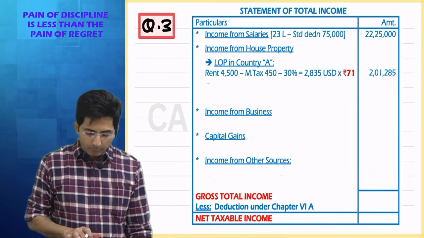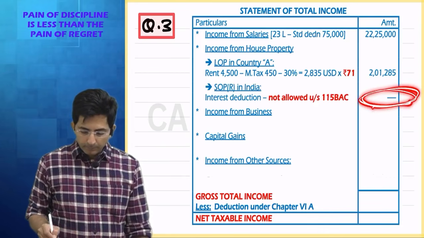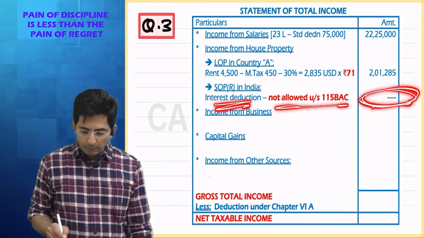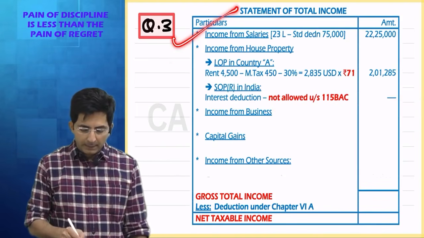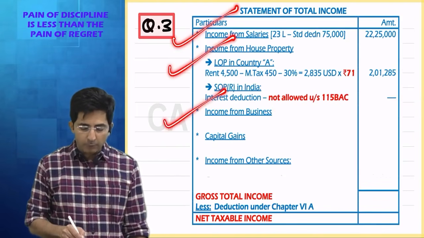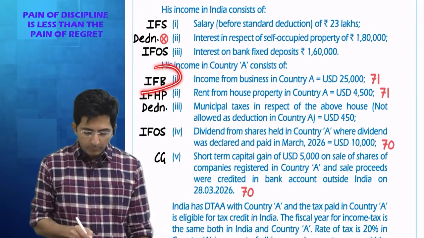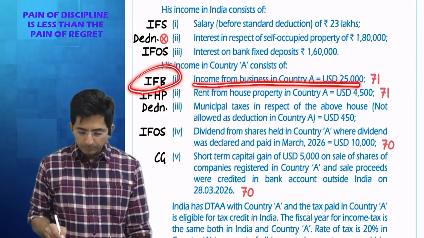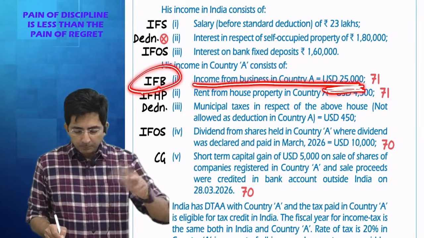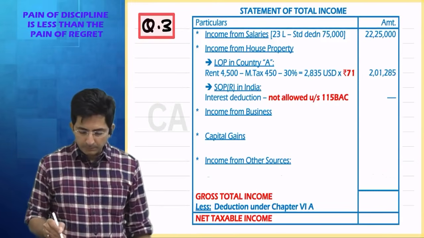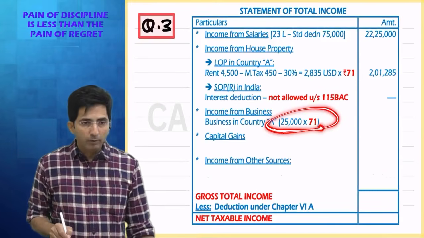Then what about self-occupied property? Nil. Why? Because interest deduction is not allowed in new regime. Correct? Then go headwise. Salary is done, HP is done. Next is income from business. Do we have income from business in the question? Yes, we do have. How much? $25,000. Convert into rupees, so multiply by 71. Rate we have already decided, na?